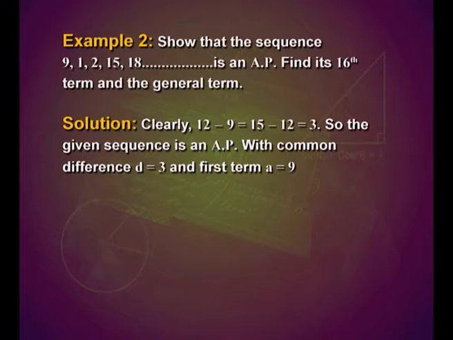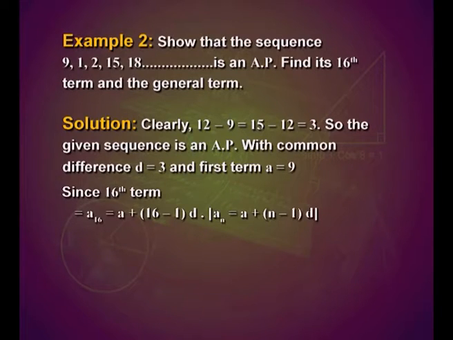With common difference d is equal to 3 and first term a is equal to 9, the 16th term can be written as a_16 is equal to a plus (16 minus 1) into d, because we can use the nth term formula a_n is equal to a plus (n minus 1) into d. On simplification, we have a plus 15 into d. On substituting the values, we obtain 9 plus 15 into 3, that gives us 9 plus 45, that is 54.